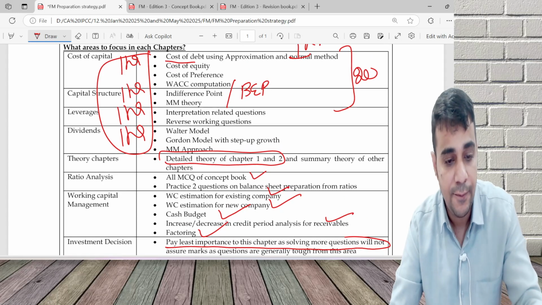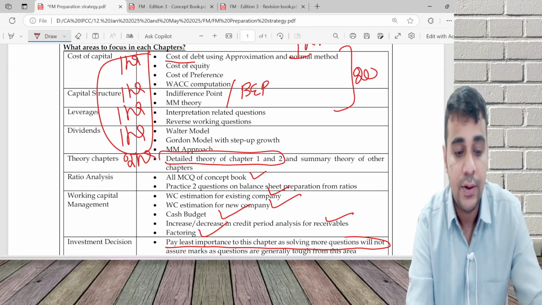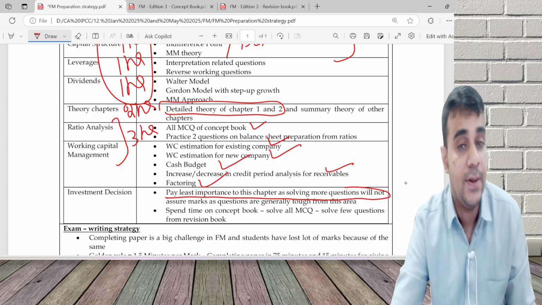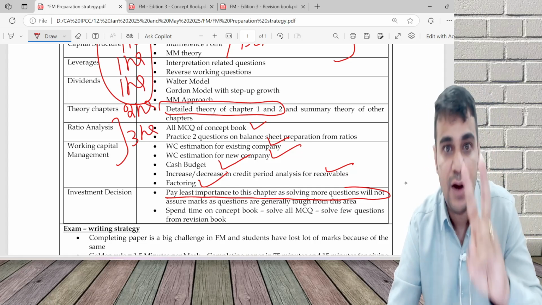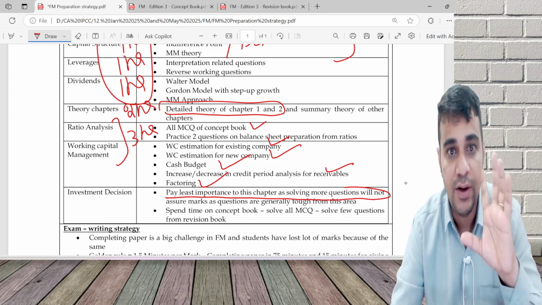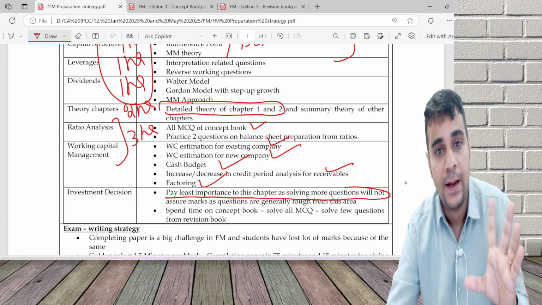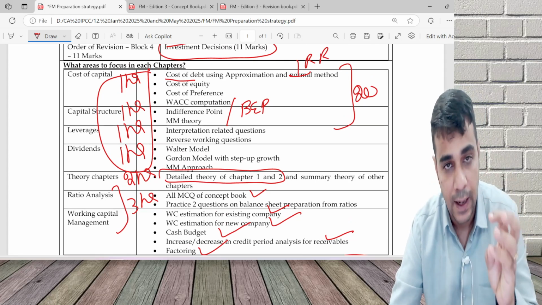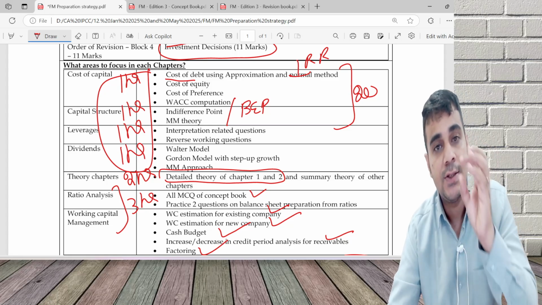So as I said, 4 hours theory may take away, 2 hours ratio analysis and working capital. At best you can spend 3 hours. Investment decision 1 hour. You still will have 2 to 3 hours spending. I have given you 12 to 13 hours for FM and balance for SM. So you still will have time. You see how you want to prioritize. But my priority is cost of capital, capital structure, leverages, dividends, theory chapter.